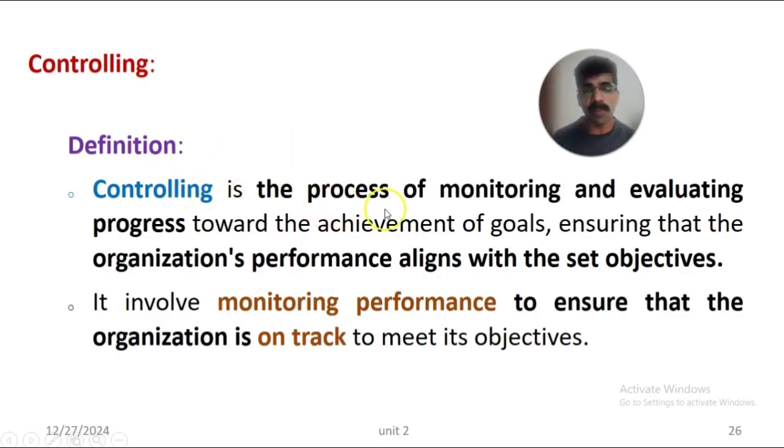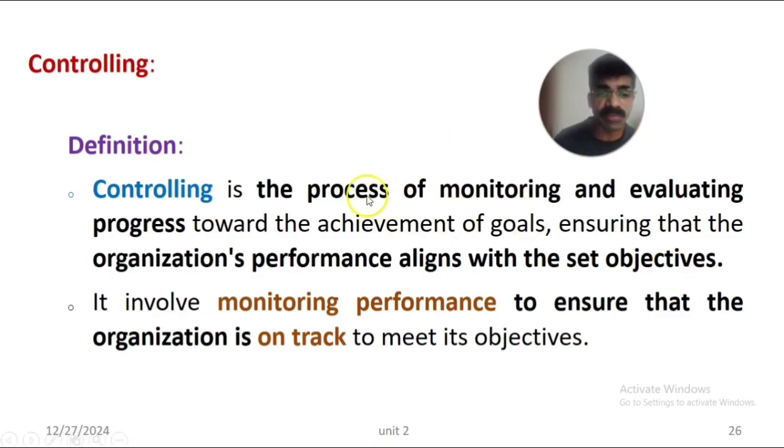Controlling is a process of monitoring and evaluating the progress of an organization towards the achievement of its goals. Then making sure that the performance of all the people in the organization aligns with the set objectives and goals. So all are moving according to the goals and objectives to be achieved at the end.